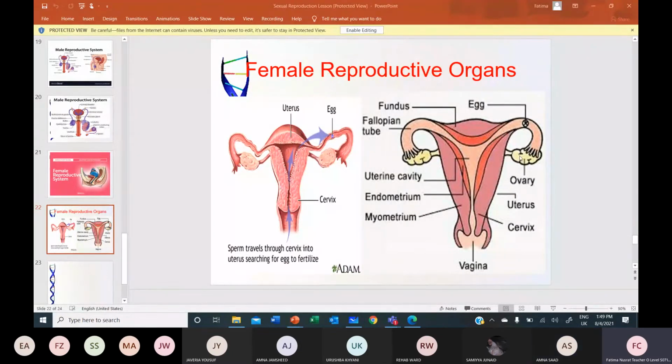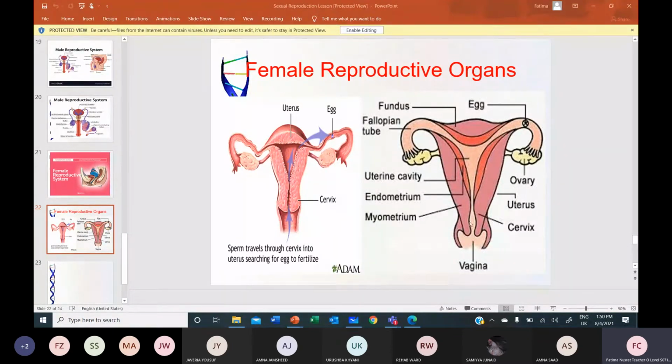So ovaries, oviduct funnel, oviduct, site for fertilization, the egg traveling through the oviduct and then reaching the uterus. Uterus is a thick muscular organ. This is the muscle of the uterus, which has a special ability to distend to accommodate the growing fetus. It opens up, and the fetus may grow inside, develop, and be protected and nourished.